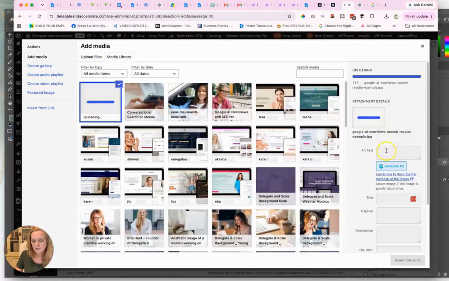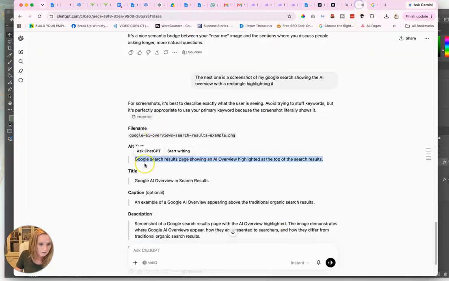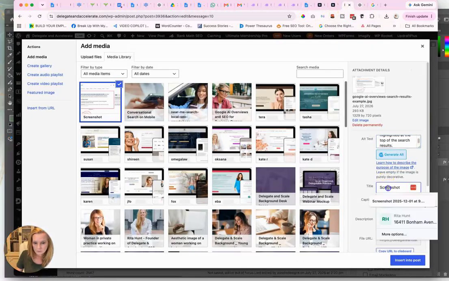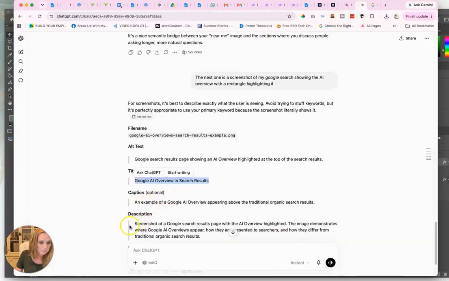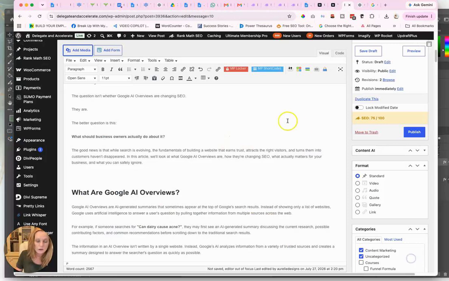Upload, select. So once we do these images, the next thing to do is to do links. We need at least 3 outgoing links and at least 3 inner links is what I prefer. And then title, submit it to Google Search Console for publishing, and description, and then I want it to be size, full size, insert.